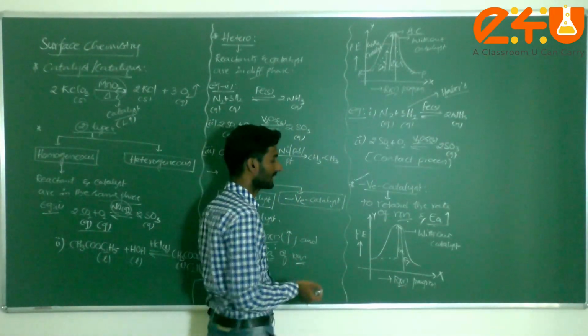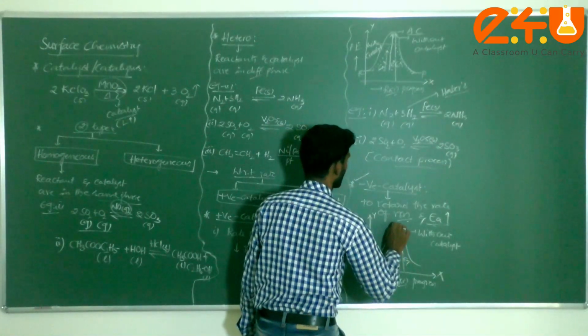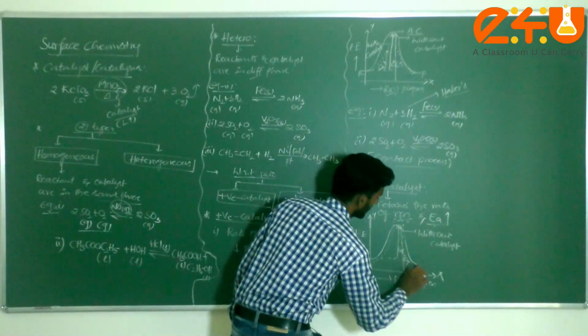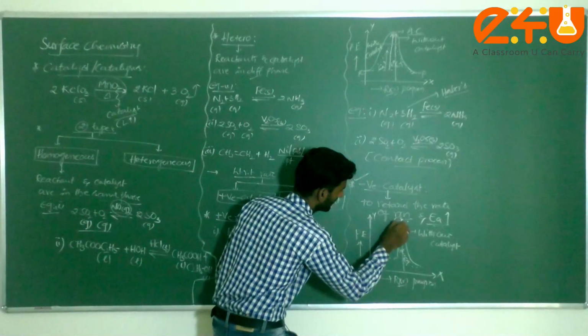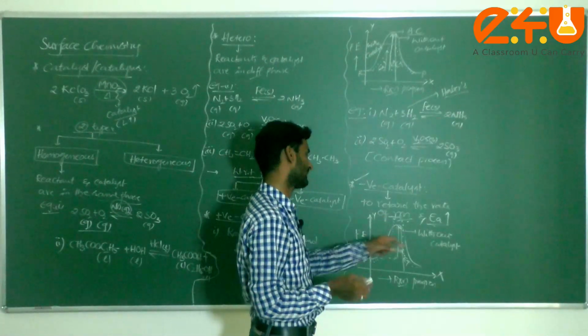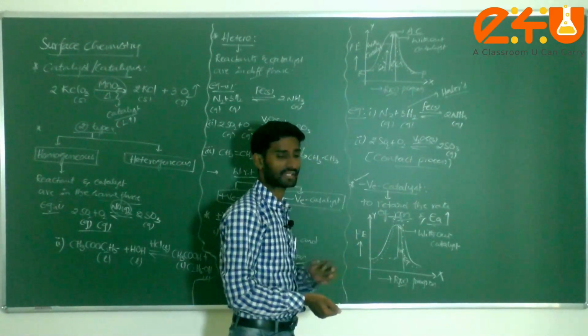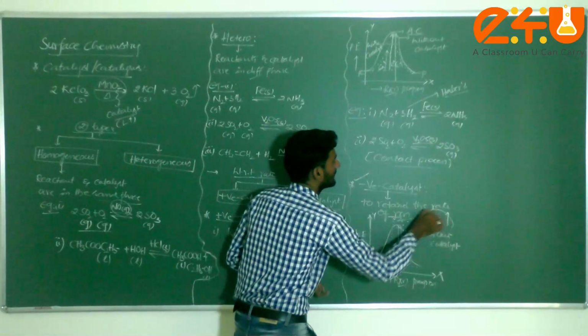After you use the negative catalyst, what happened, dear students? It will increase. This dotted line indicates, dear students, check it here, the graph curve reaching up to this place. That means if you use the negative catalyst, the rate of the reaction decreases, but what increases here? Activation energy.